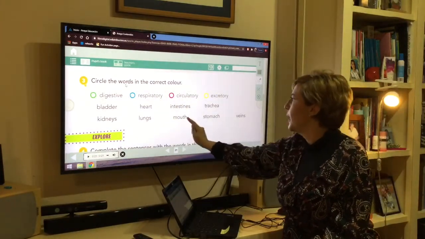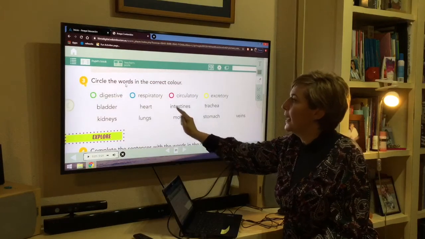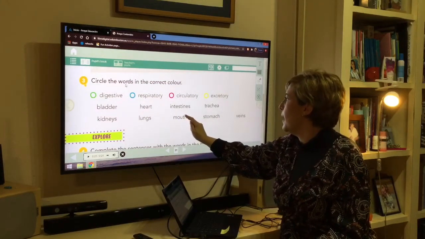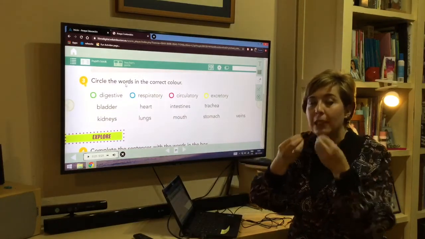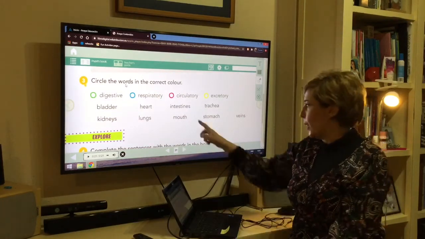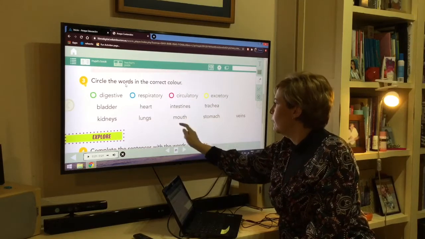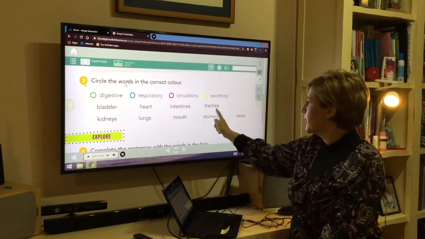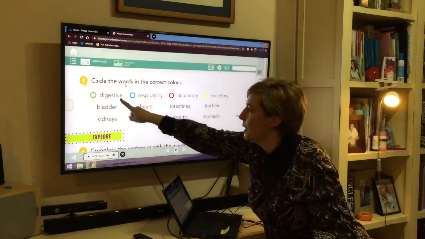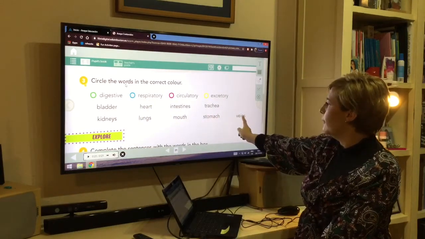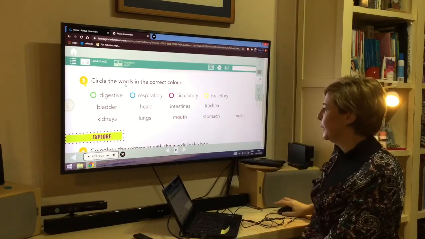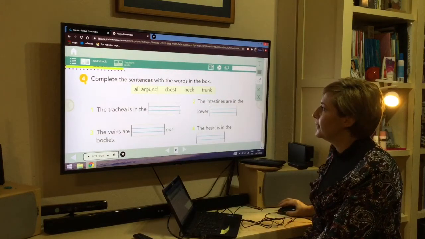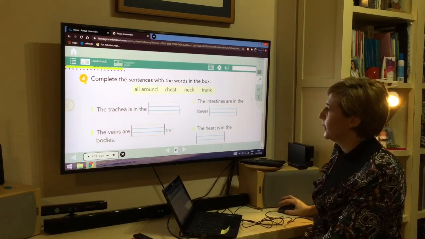Mouth from the digestive system and from the respiratory system. It could be to eat or to breathe. So it would be green and blue. Stomach from the digestive system, green. And veins from the circulatory system, red. Well done.